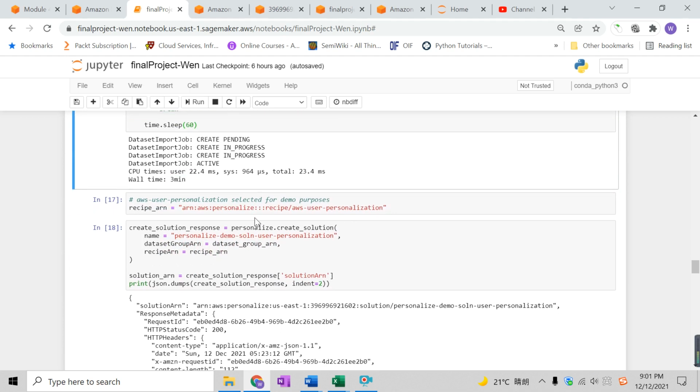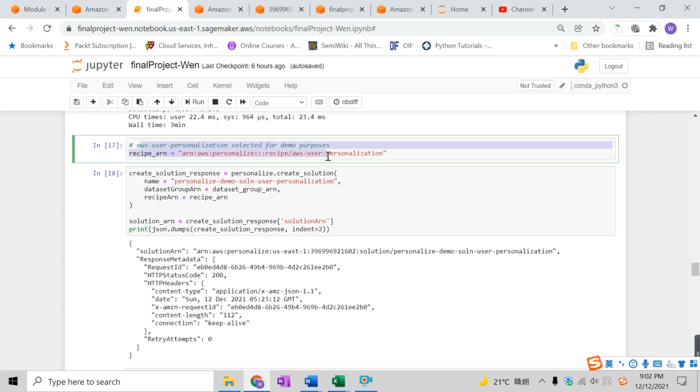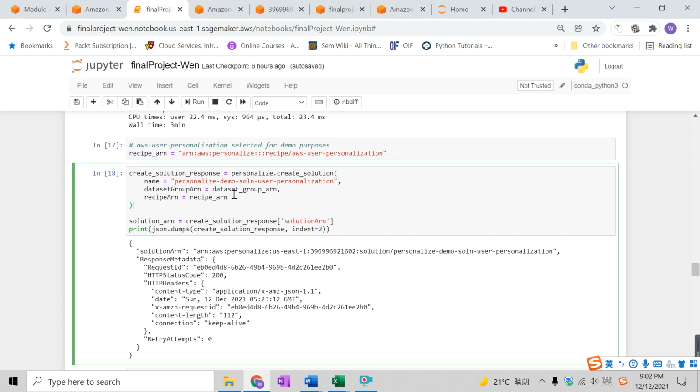Now, this part here is to create a solution. This is actually where we are setting the recipe. Basically, just one line of code, and we said that we're using the AWS user personalization recipe. The model is set here, and then we went on to create a solution using that recipe.